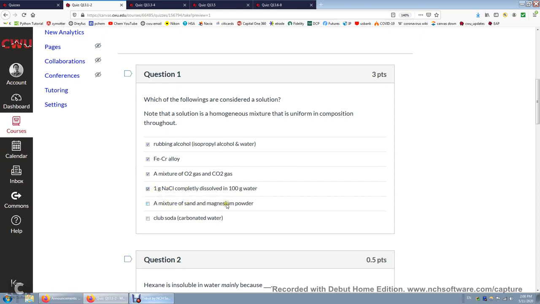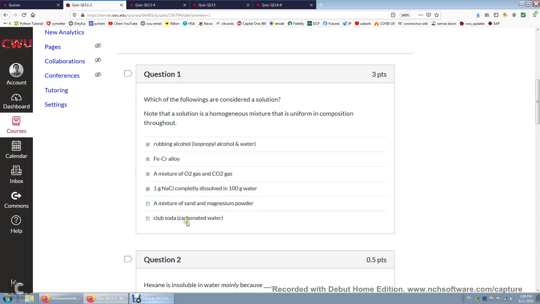Mixture of sand and magnesium, this is not a solution because you can easily find just a grain of sand with 100% of sand and 0% magnesium. And then you can find just a bit of magnesium powder that contains 100% magnesium but 0% sand.